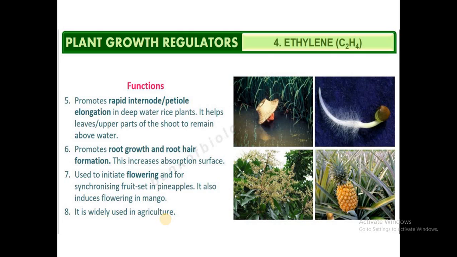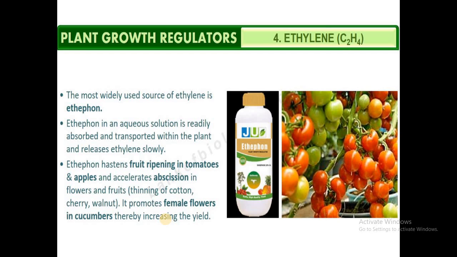That is, it enhances the rate of respiration. This rise in the rate of respiration helps in the production of more and more enzymes, which leads to the ripening of fruits. So these are some of the effects brought about by ethylene.